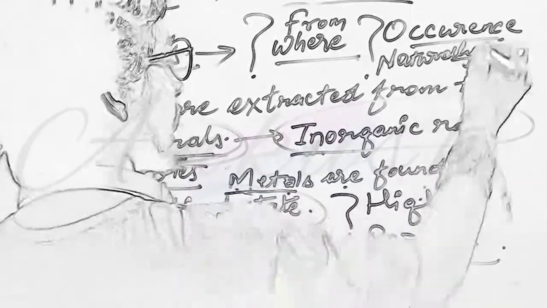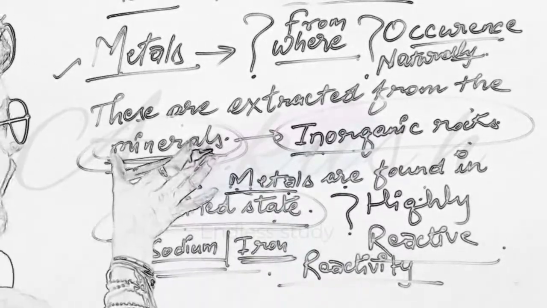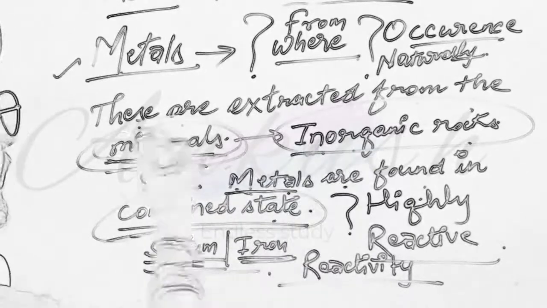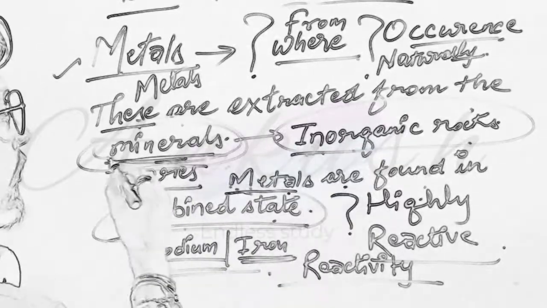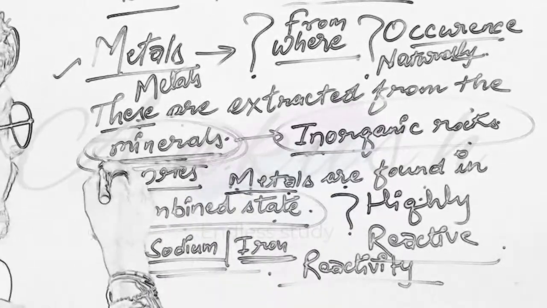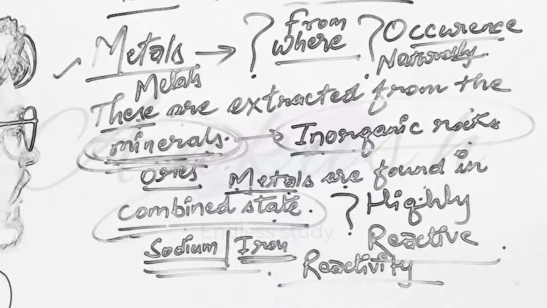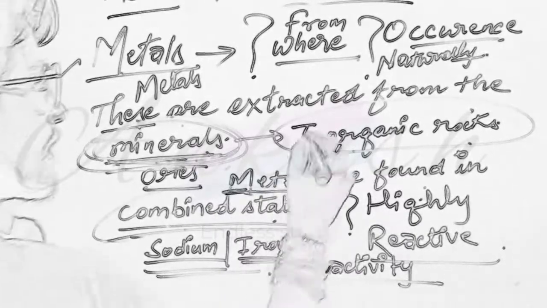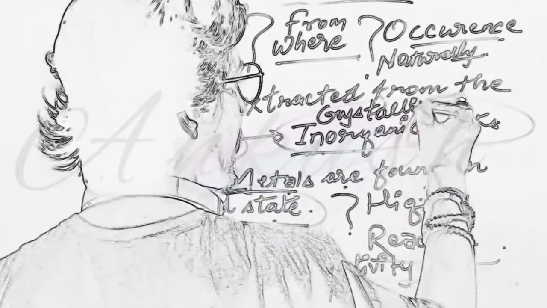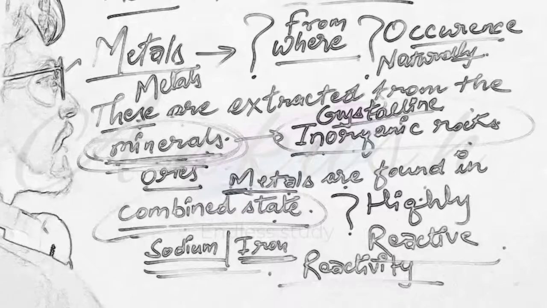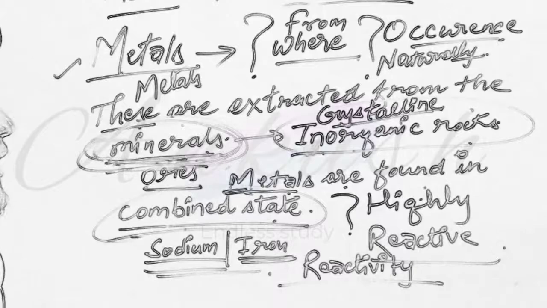naturally in nature, and they are found in combined state, and this combined state is known as minerals, and these, I mean metals, are extracted from the ores that are in the form of minerals. These minerals are inorganic rocks that constitute metals, or you can say crystalline rocks. Crystalline rocks means the rocks which are rich in minerals. These are formed from the igneous rocks which come from the volcanic eruption of lava.